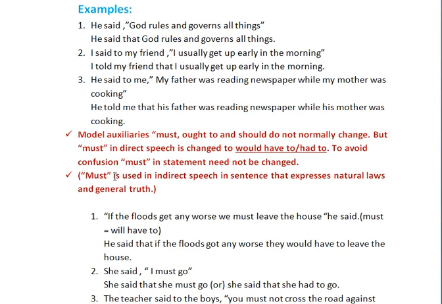While you are using must, it is used in indirect speech in sentences that express natural laws and general truths. So always must conveys the meaning, expresses the natural laws and general truths. What is the general truth? What is the natural law we should abide by? So always it conveys the natural laws and general truths.